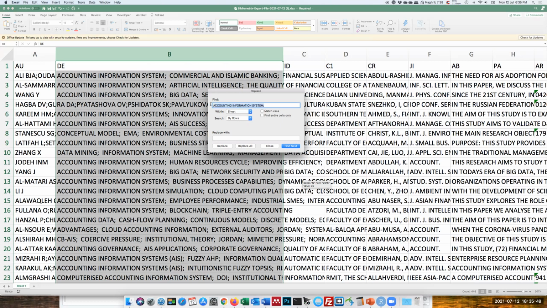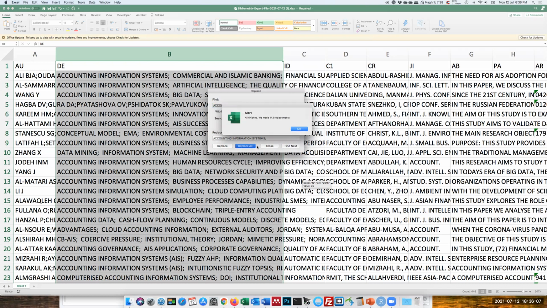You can just copy this and place it here and change it with S. Since you already highlighted the column, this means you're going to replace this term with this one. So we just click replace all.